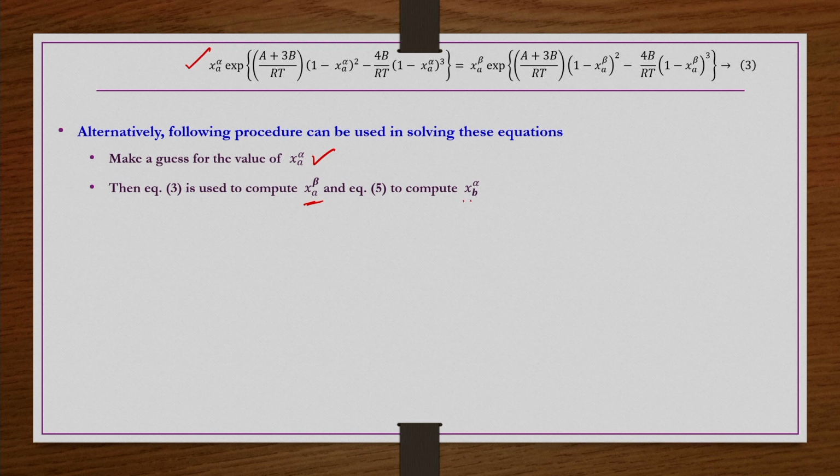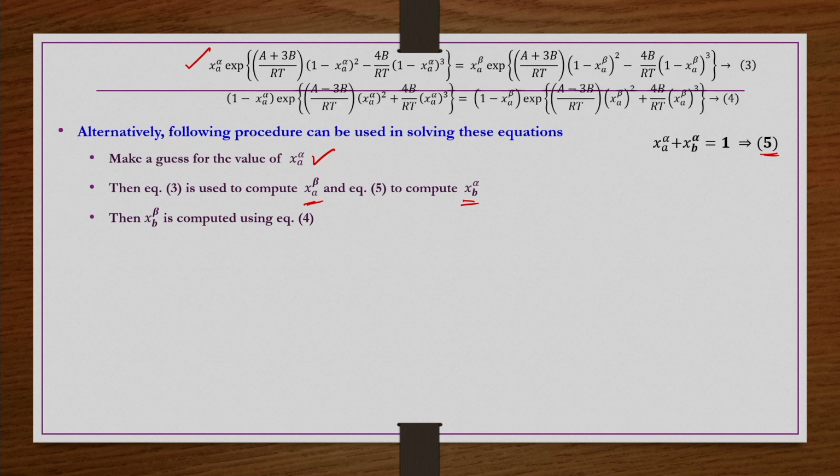Once xa beta is known, then you find xb alpha using equation number 5, xb alpha is nothing but 1 minus xa alpha. Then you compute equation 4 for getting xb beta. In equation 4, 1 minus xa alpha is known, xa alpha is known, and 1 minus xa beta is nothing but xb beta, this is the unknown one, which you calculate using equation number 4.